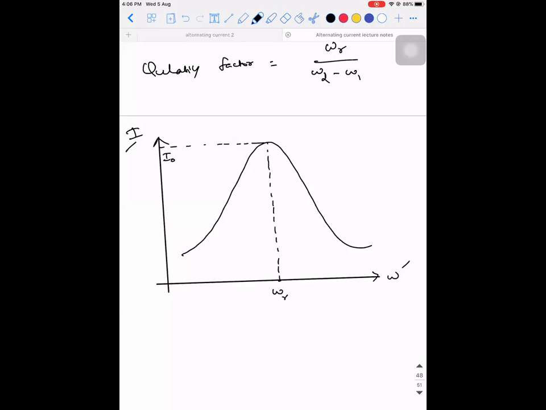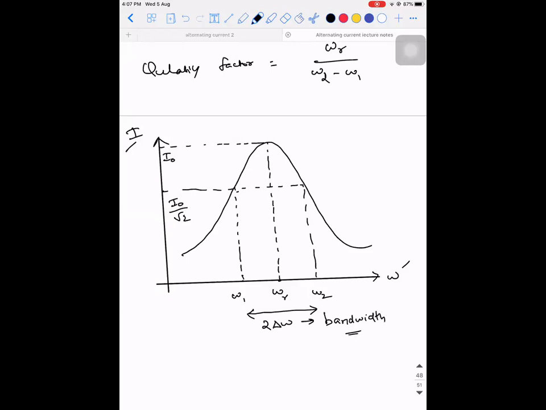On either side of omega r, you need to choose two particular frequencies, omega 1 and omega 2, such that the value of current at that point will be I naught divided by root 2. That is the meaning of 1 by root 2 times the amplitude at the resonant frequency. Are you able to understand this? This omega 2 minus omega 1 is written as 2 delta omega, and the technical name given to this is called the bandwidth.